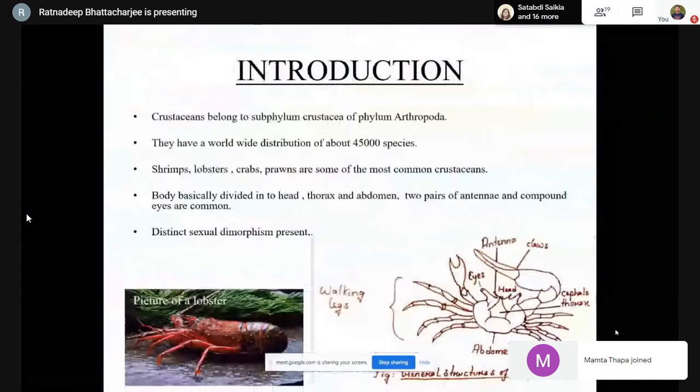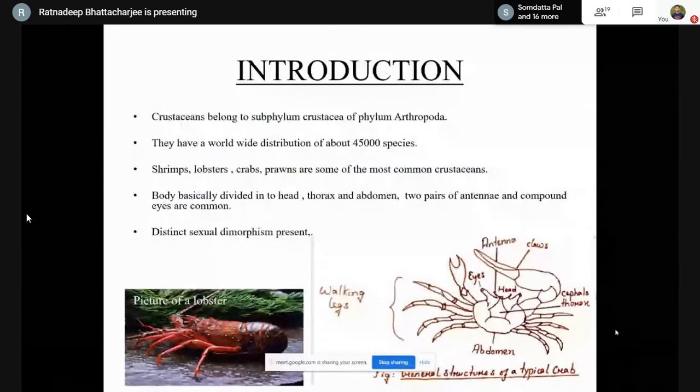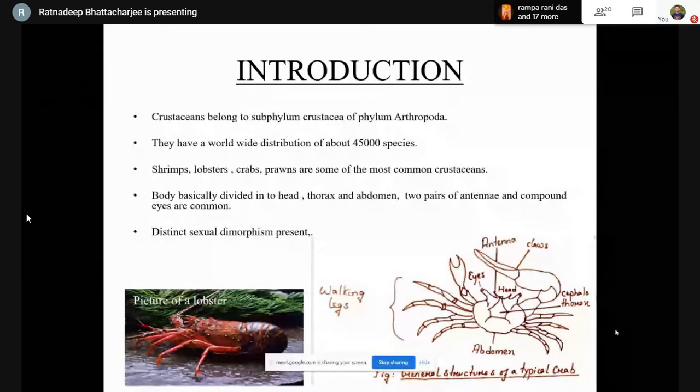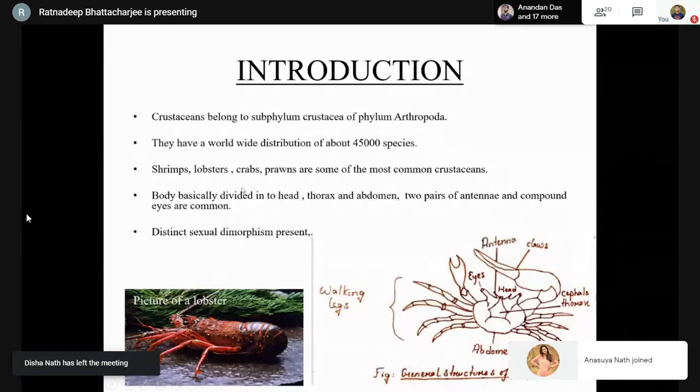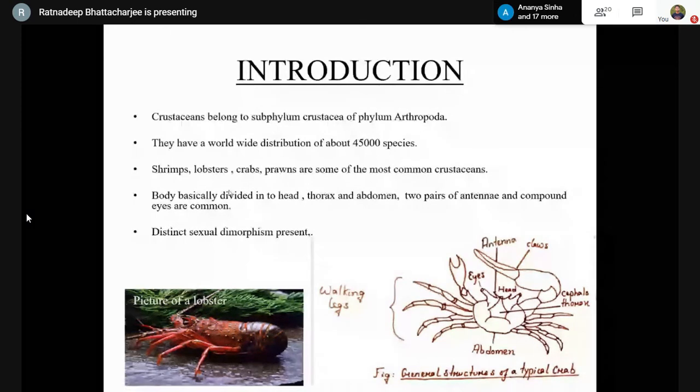For the introduction, crustaceans are a member of subphylum Crustacea of phylum Arthropoda. Now, all crustaceans comprise a hard shell from which their name has been derived. Their name has been derived from the Latin word crusta, which means hard shell. Now, these invertebrate animals have a cosmopolitan or worldwide distribution of about 45,000 species. Some common examples of the crustaceans are shrimps, lobsters, crabs, prawns, barnacles, etc.